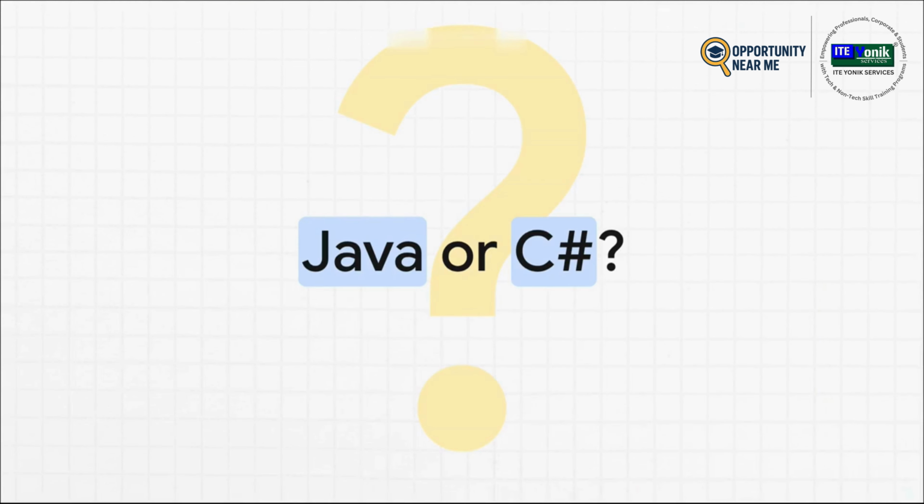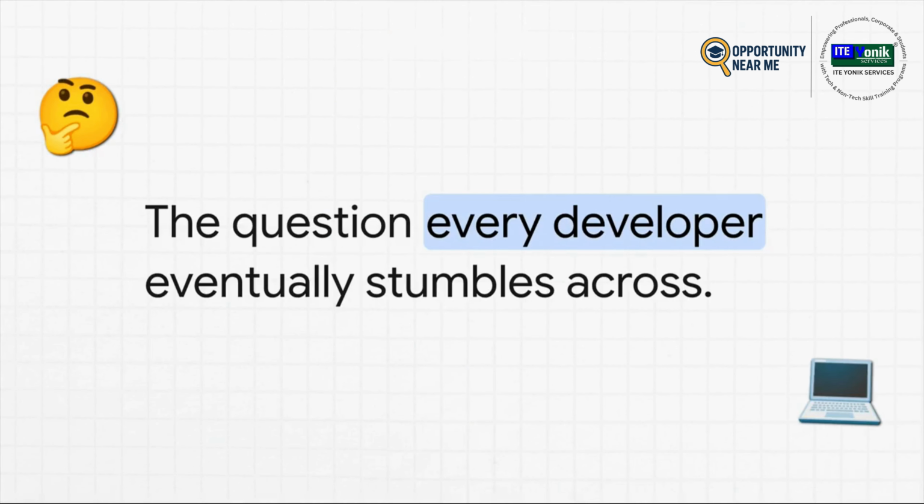So, you're starting out, or maybe you're looking to learn something new, and boom, you hit this crossroads: Java or C Sharp. Yeah, it feels like a huge decision, right? Which one is going to be better for your career or for that cool project you want to build? And hey, you're definitely not the first person to ask this. This has been a fundamental choice for developers for decades. And there's a good reason for it. These two languages basically run the modern world.